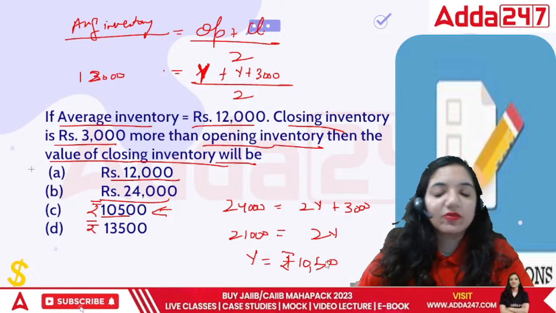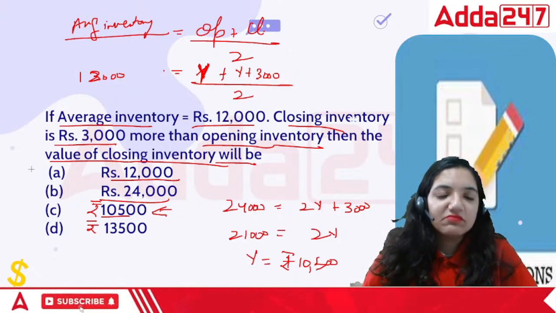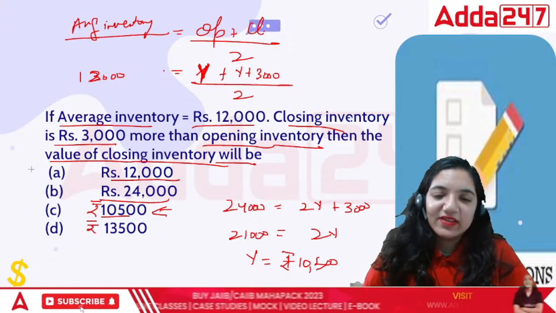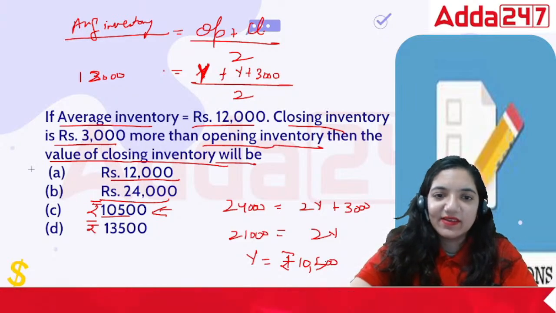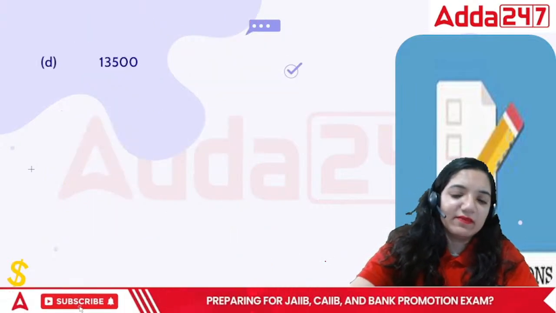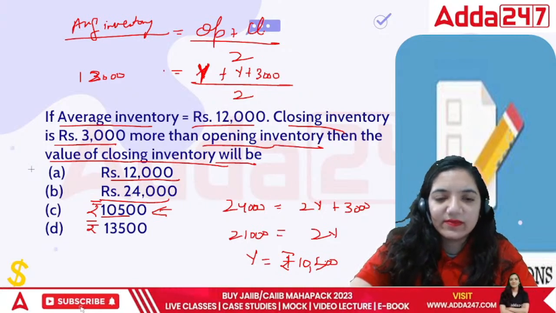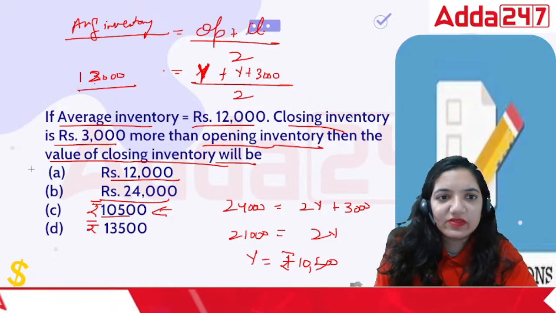This particular question is less based upon the accounting area, and more it is based upon the mathematics area. So that's the point regarding this particular section. The answer is 10,500.